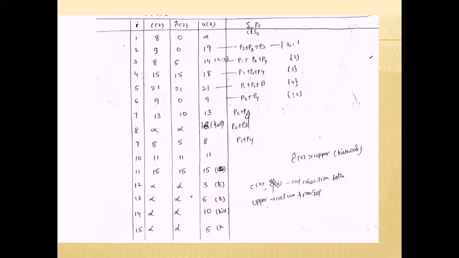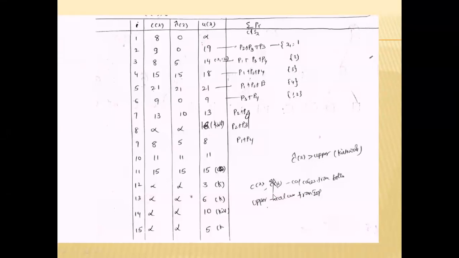Now another node has infinity greater than 16, so we also kill the 8th node, which cannot generate children. So first we kill the nodes. Next we calculate the solution from the upper bound. By using the C cap X value and the U of X value, we finally find the solution.